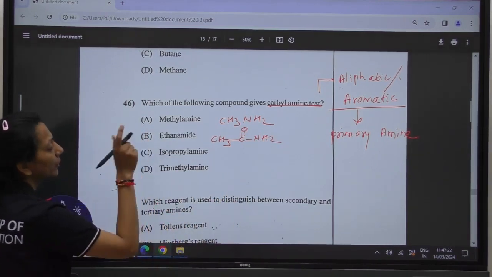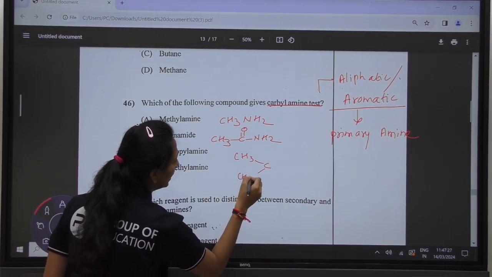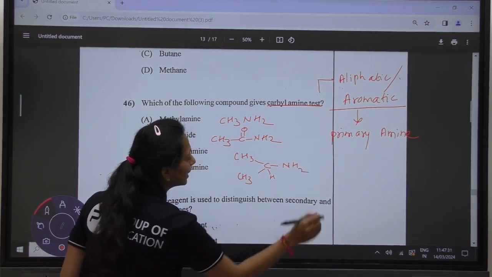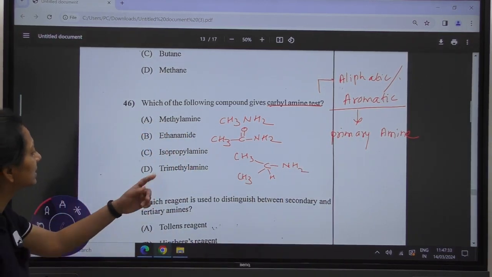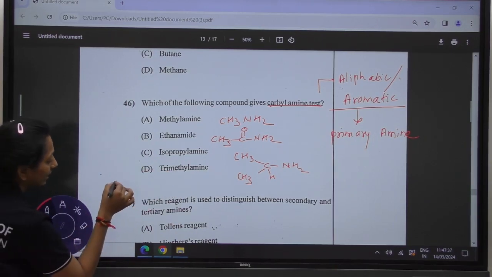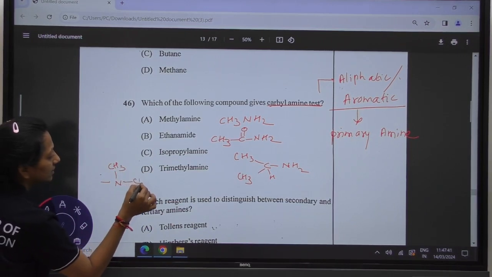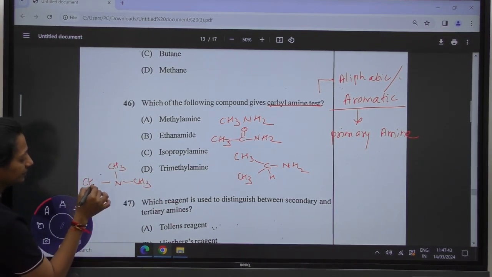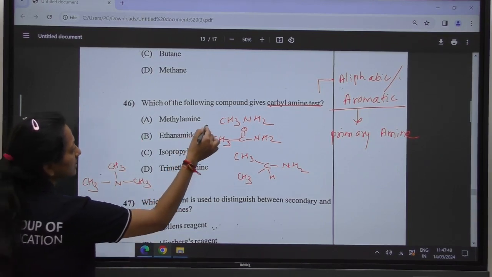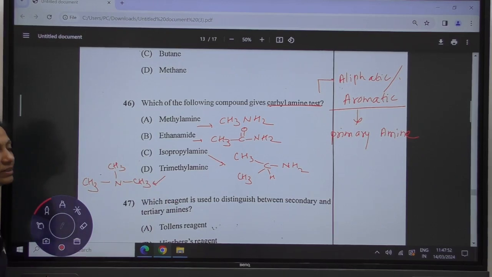Then isopropylamine, we will have the formula of isopropylamine like this, and the last, trimethylamine. The structure of trimethylamine is this kind of structure. Out of all the 4 options, we can check. This is the diagram of this one, this is this, and the last one given here.